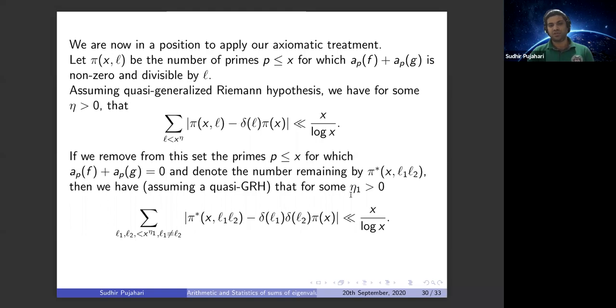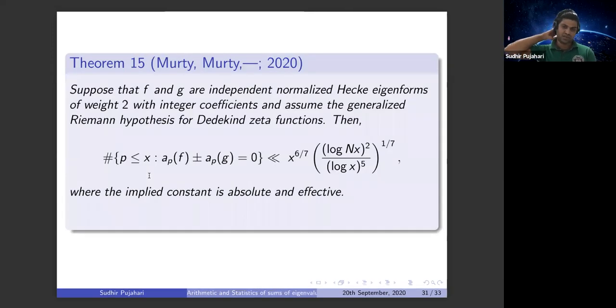We denote them in terms of pi star. So with this notation and assuming the quasi-general Riemann hypothesis, basically the sum with pi star, where these primes have been removed, minus delta_L1 delta_L2 pi(x), is less than x log x. To show this, basically we have to estimate the number of these primes, which we write down as a theorem, because this has very interesting application independent of all these results.